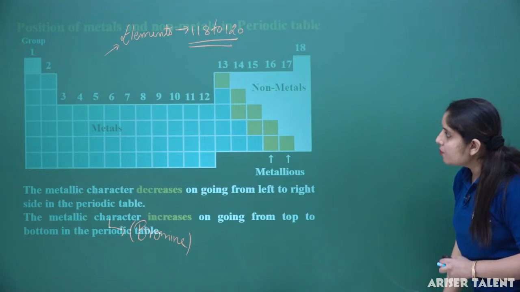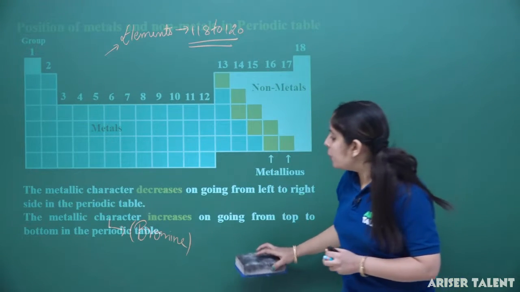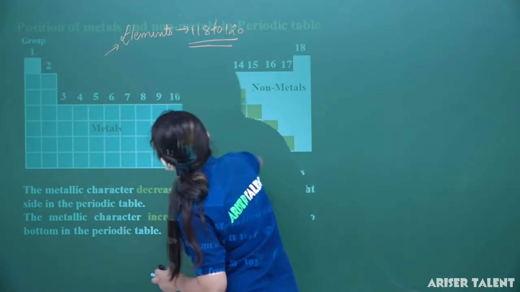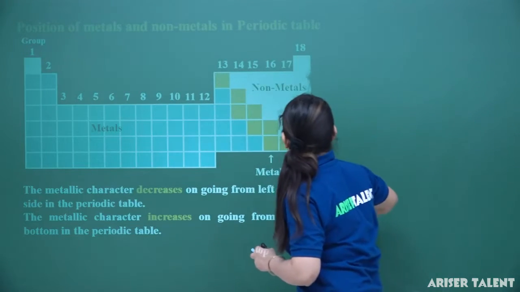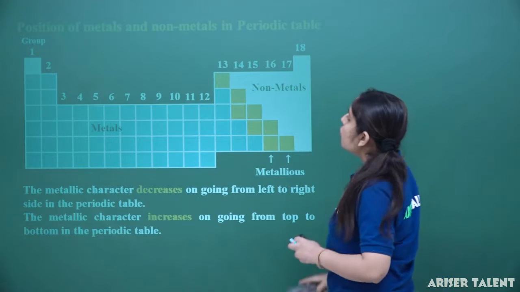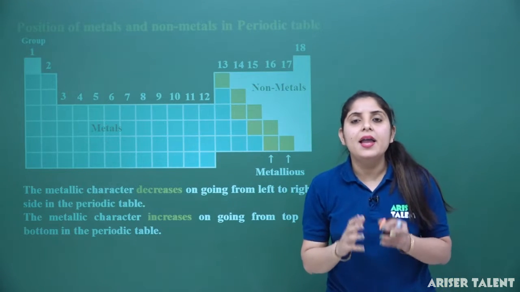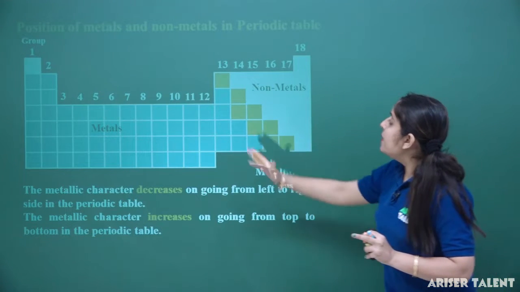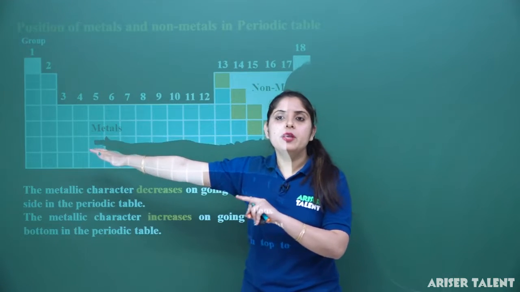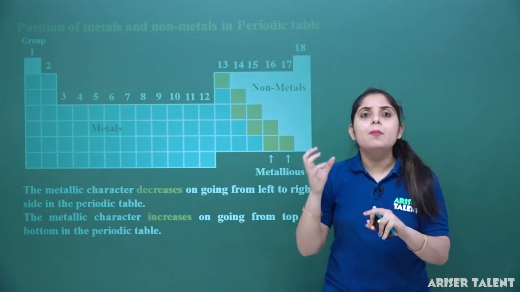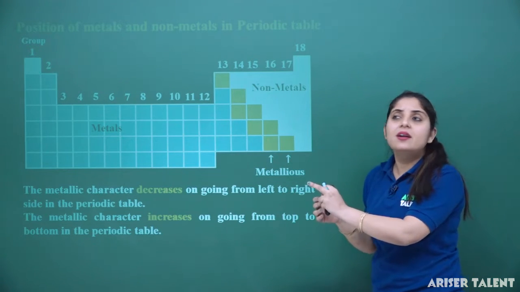Now we will learn about how the metals are classified by their position in the periodic table. If I consider the periodic table, the elements placed on the left hand side, on the extreme left hand side of the periodic table, are the metals, and the elements placed on the right hand side of the periodic table are considered non-metals.